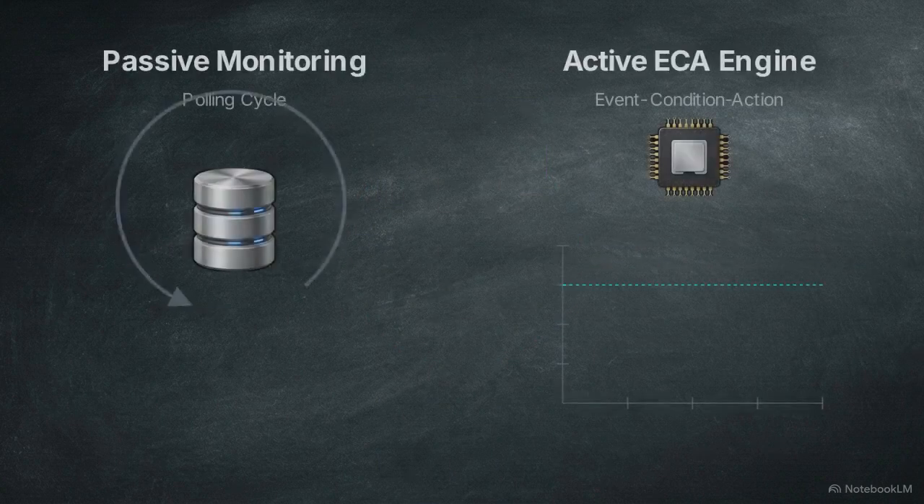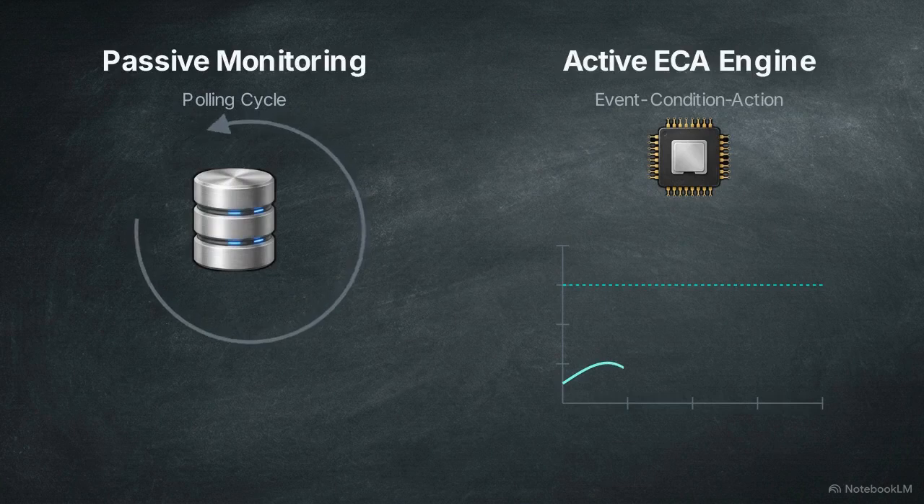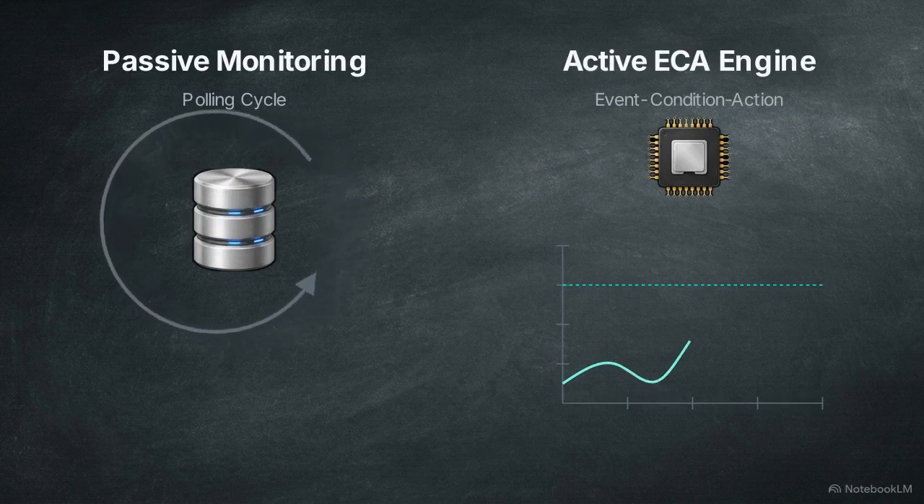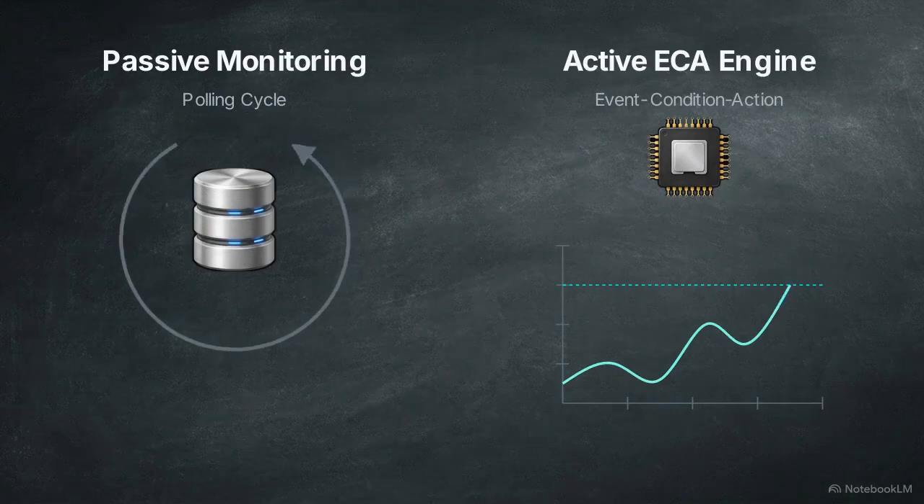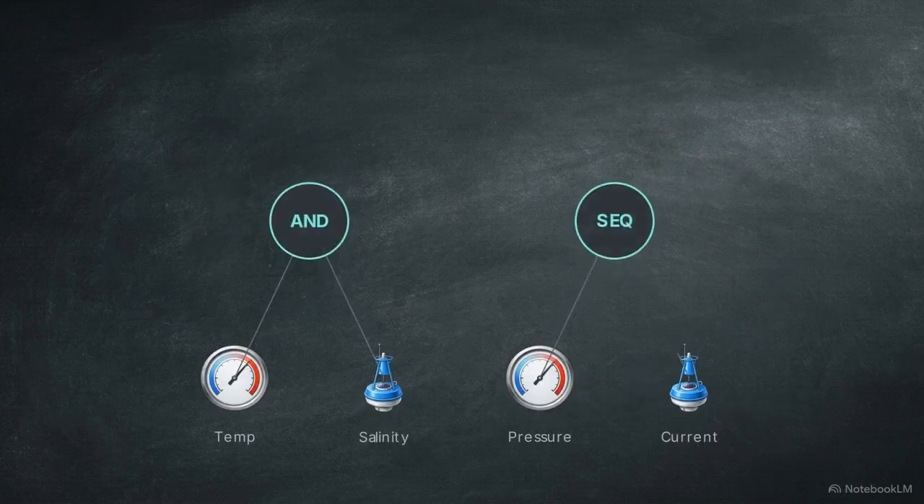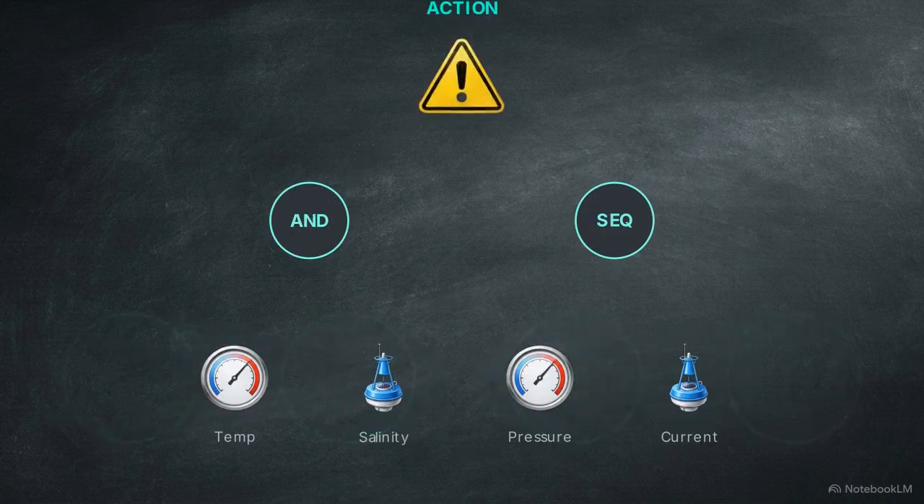This diagram contrasts standard database monitoring with an active ECA engine. Instead of a passive polling cycle, the active system uses a Snoop-based event graph to fire a direct response the millisecond a threshold is breached. The event graph is a hierarchy.